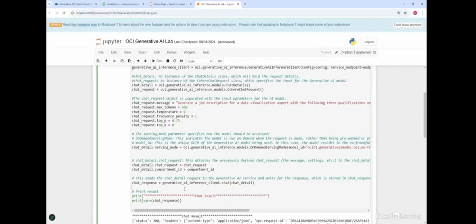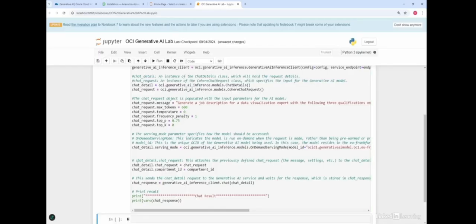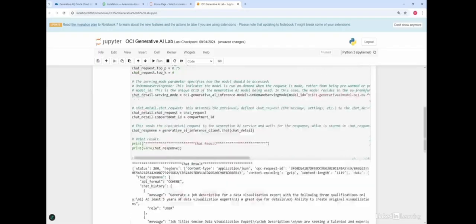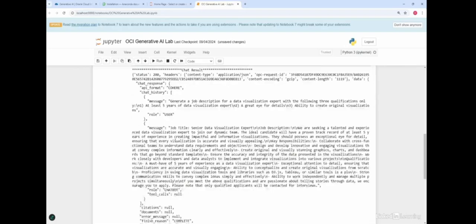So the way you run these notebooks is by pressing Shift Enter, and as you do that, you will see that the sign here changes and it goes to a star, which means that this notebook is being executed, the Python code is being executed. And right here you can see the response which came back. And let me quickly walk you through the response.